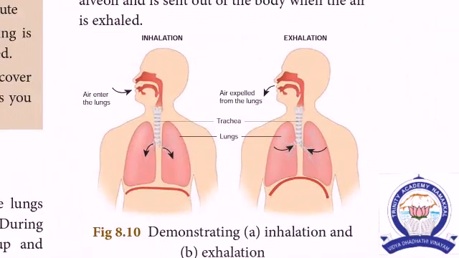See here, see the diagram. The air enters the nose, passes through the nasal cavity, reaches the pharynx, passes through the trachea and reaches the alveoli. Bronchi pass into the bronchioles. Bronchioles are made up of alveoli inside the lungs. So in these alveoli, the gases are exchanged. Then it involves the diaphragm. In this, the first diagram is inhalation. The second diagram is exhalation.